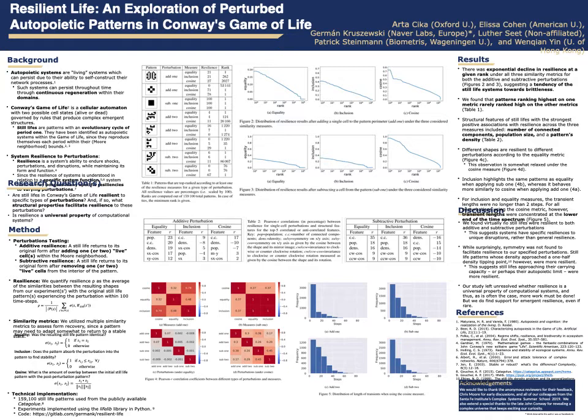Ultimately, we wanted to answer two questions. For the first question, we were interested in whether still lifes in Conway's Game of Life are resilient to specific types of perturbations. And if so, what are the structural properties of these patterns that facilitate resilience to our specified perturbations? And not to worry, I'll explain what I mean by perturbations momentarily. Then, for our second question, at a more general level, is resilience a universal property of computational systems?